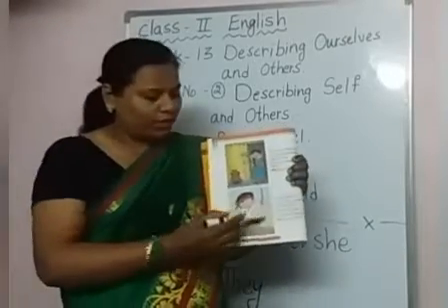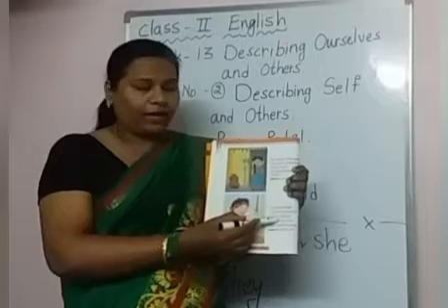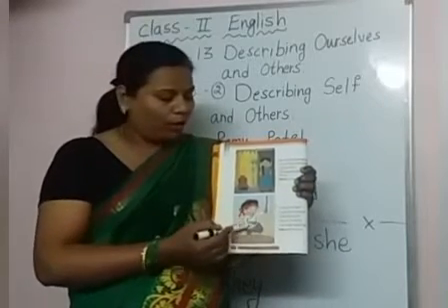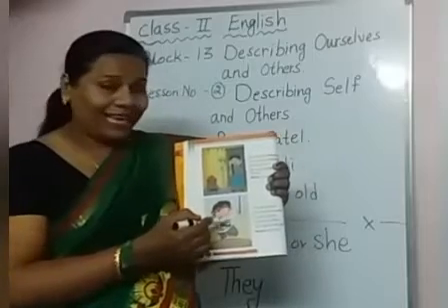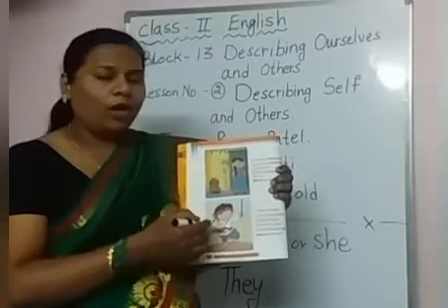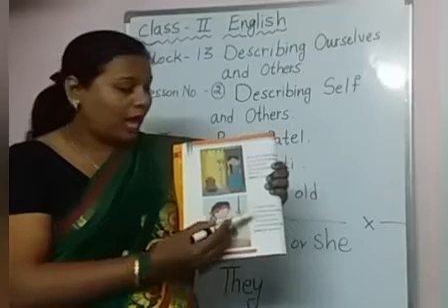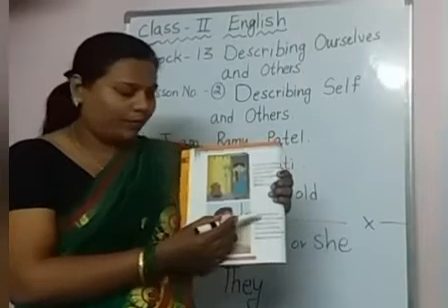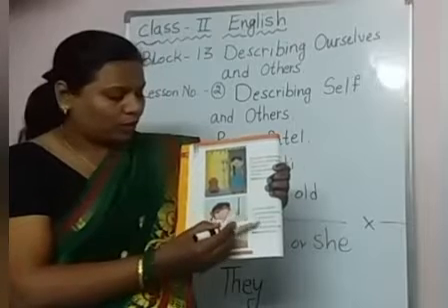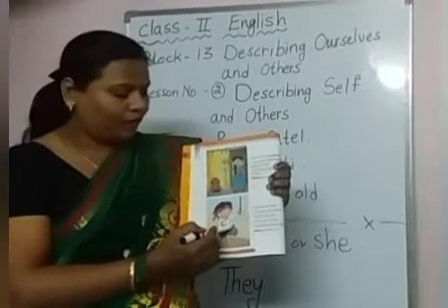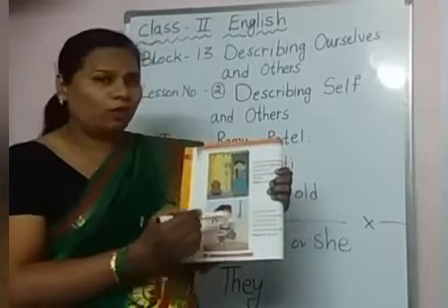If you see, this paragraph is telling us about Ramu Patel. So when he is describing himself, what will he use? He will use I am. Children, I am he has used here. And for what he likes, he will use doing words also.